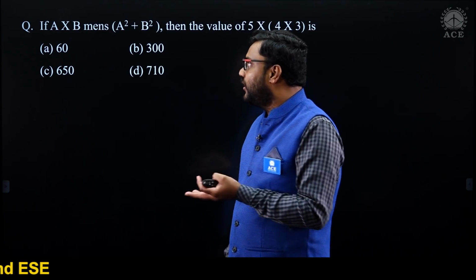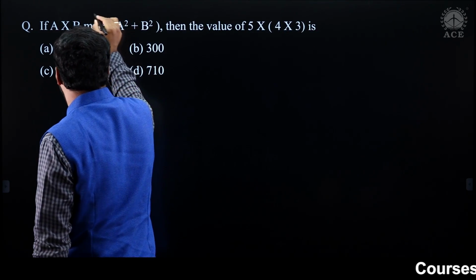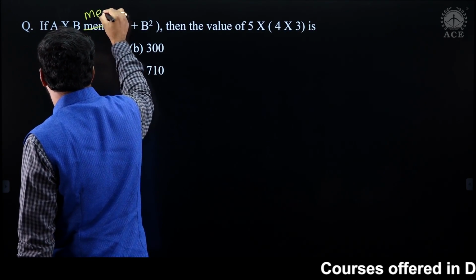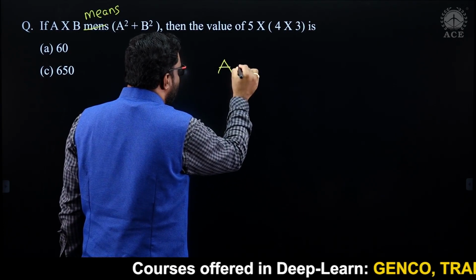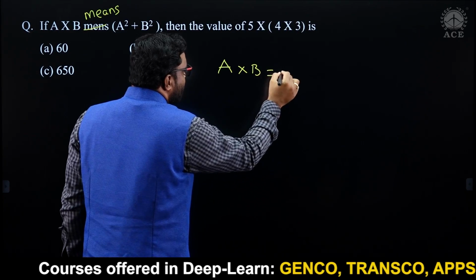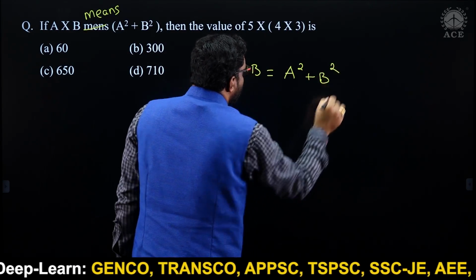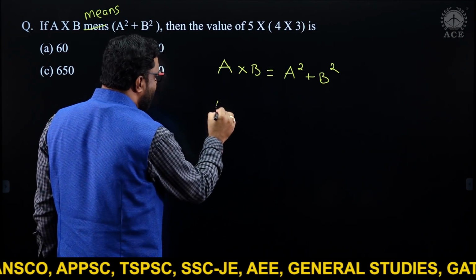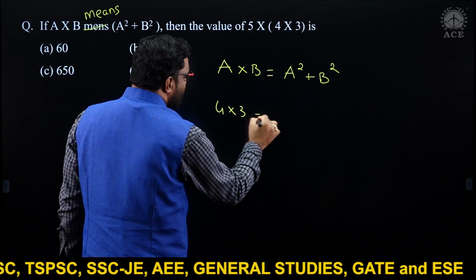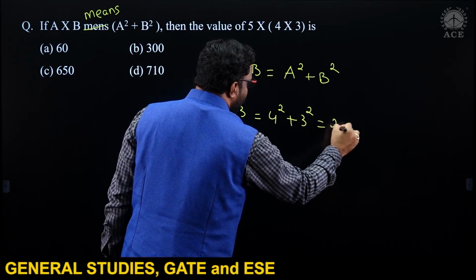They gave a code: A into B means something. In the question, A into B is defined as A square plus B square. Now you have to calculate 5 into 4 into 3. First calculate 4 into 3, which is 4 square plus 3 square, we get 25.